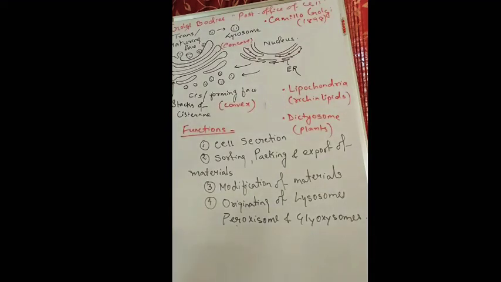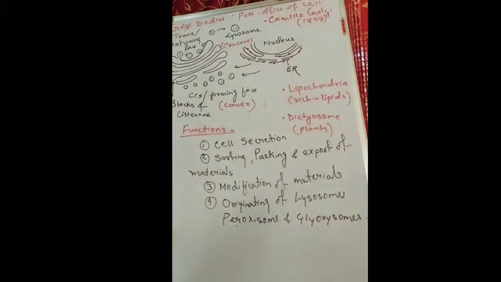I have written, you can see, number one is cell secretion. Cell secretion is the chief, main fundamental function. That means the Golgi body helps in secretion of some substances, that is, it exports some macromolecules. Macromolecules means lipids and proteins, which are included under biomacromolecules. So they are secreted and exported. Secretion involves mainly three steps. Number one is that it receives the material from the endoplasmic reticulum through the cis phase. From this phase they receive the material from the endoplasmic reticulum.